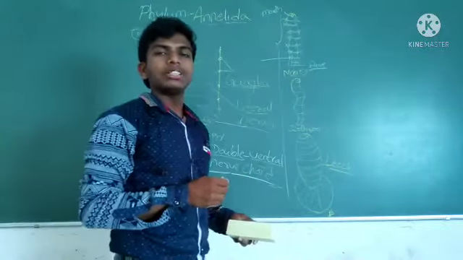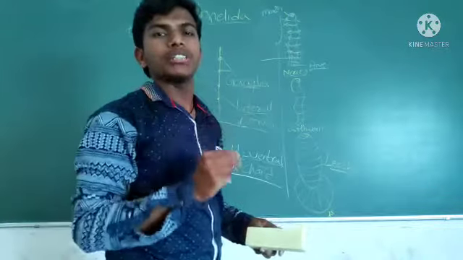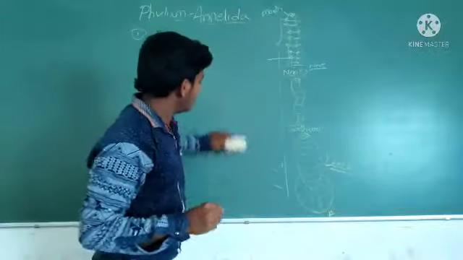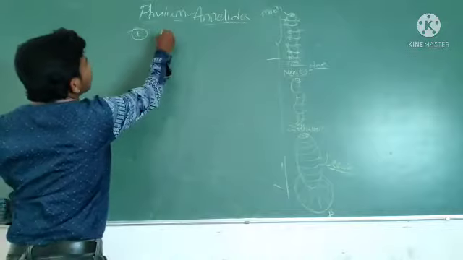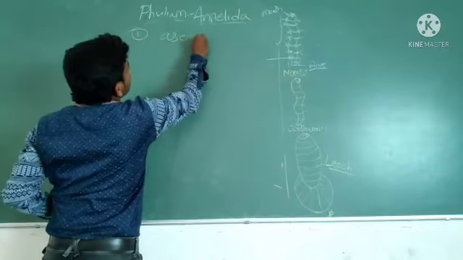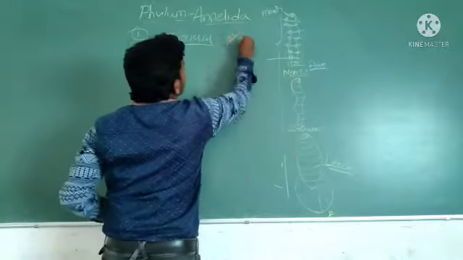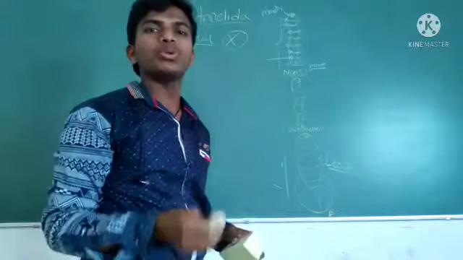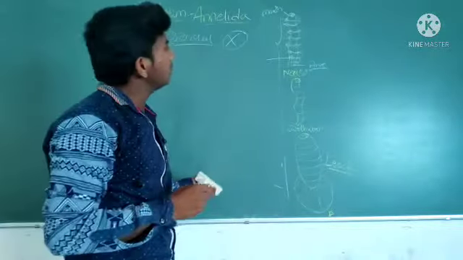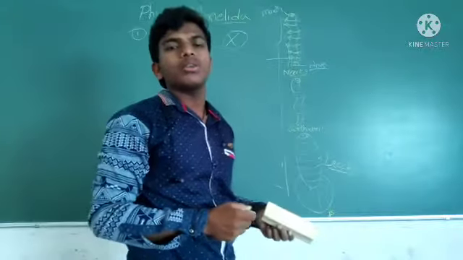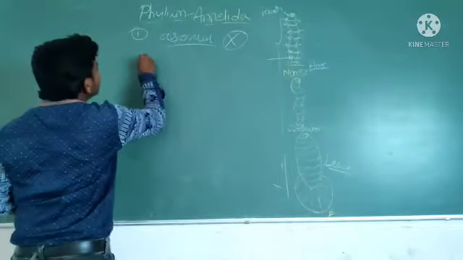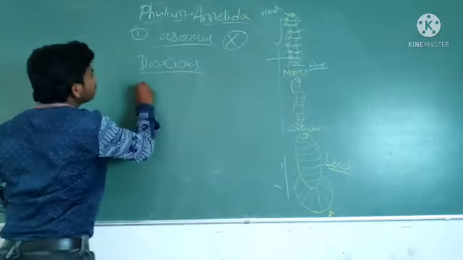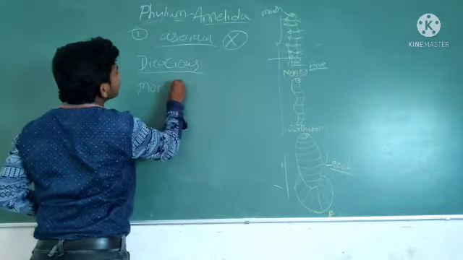Very, very important. Next one is reproduction. Okay. Here, asexual reproduction is completely absent. Only sexual reproduction is going to occur here. In here, one twist is there. That is, some are dioecious and some are monoecious.